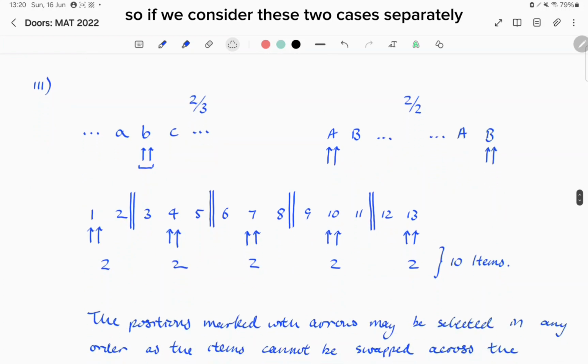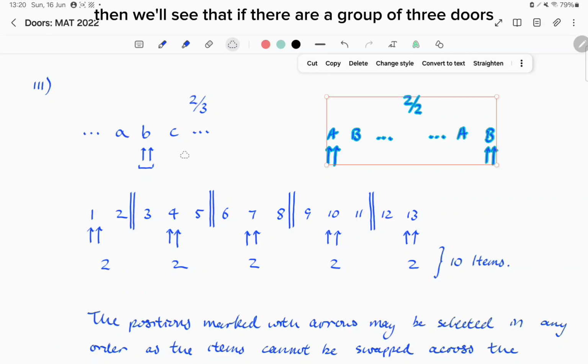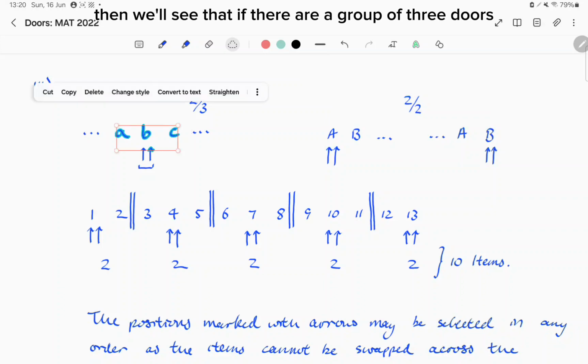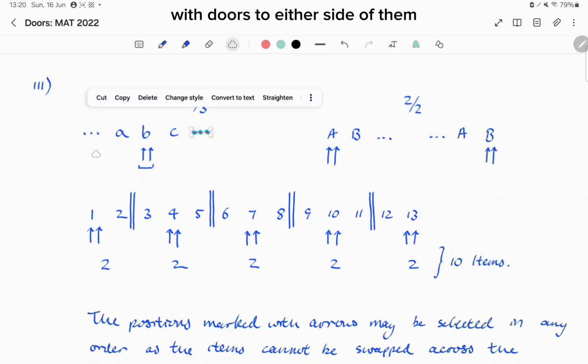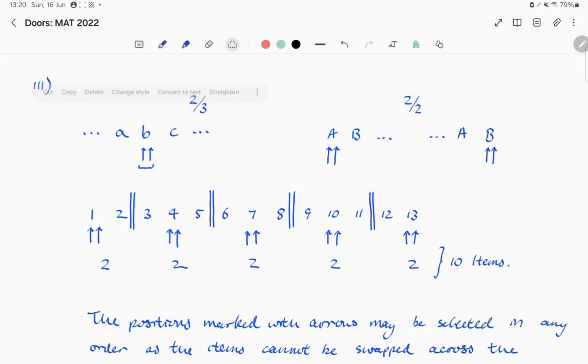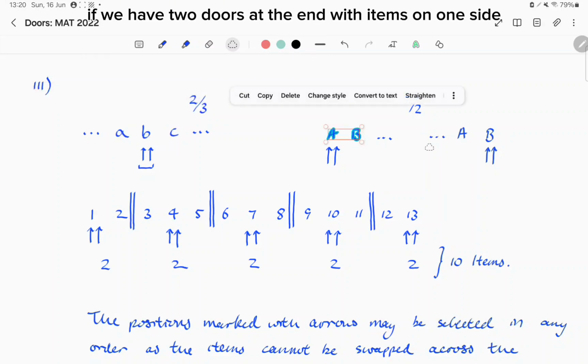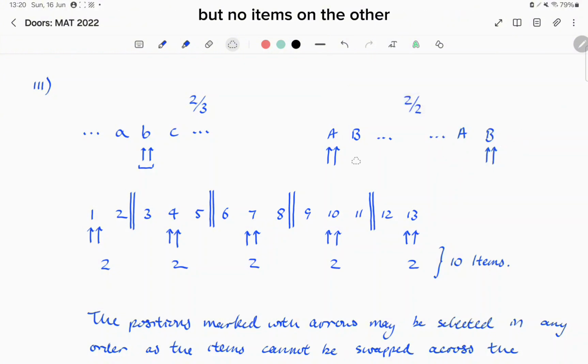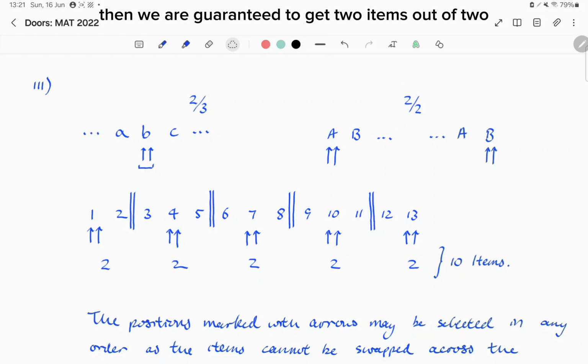So, if we consider these two cases separately, then we'll see that if there is a group of 3 doors with doors to either side of them, then if you choose the central door twice, you will be guaranteed to get 2 out of 3 of these items. Similarly, if we have 2 doors at the end with items on one side but no items on the other, then if we choose the end door twice, we are guaranteed to get 2 items out of 2.